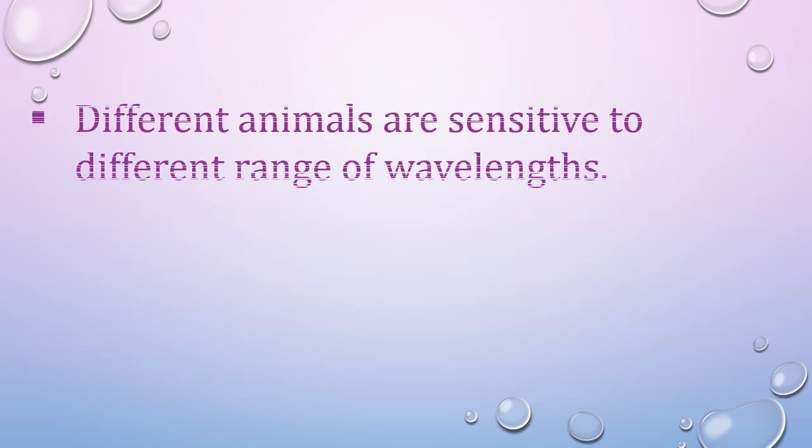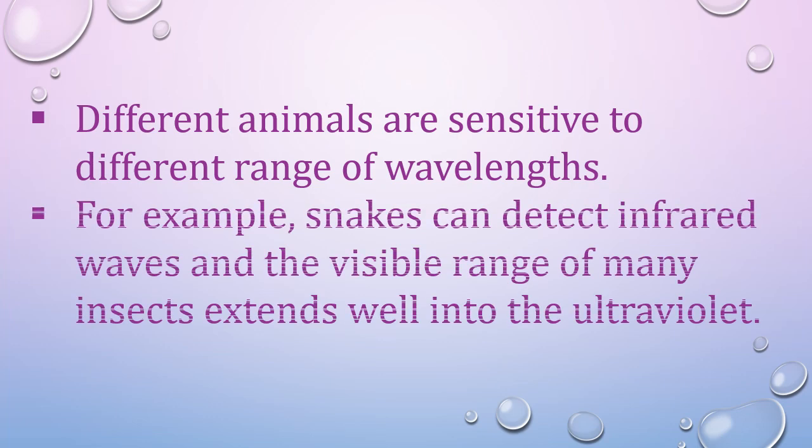Also, different animals are sensitive to different ranges of wavelengths. For example, a snake can detect infrared waves, and the visible range of many insects extends well into the ultraviolet rays. These were a few basic concepts of electromagnetic waves. Although the concepts were very simple, they are the most important concepts from a board exam point of view, both for theory as well as for MCQ.